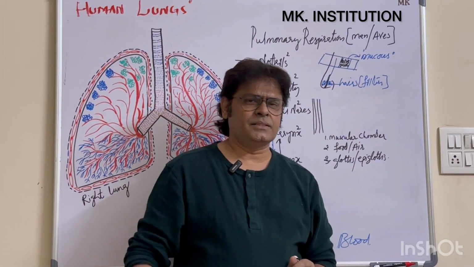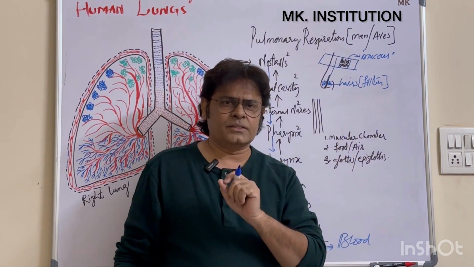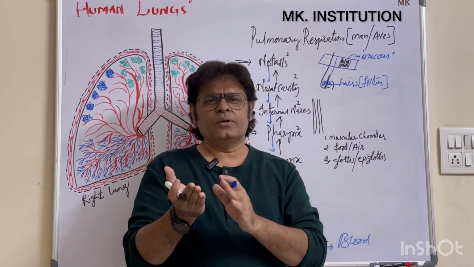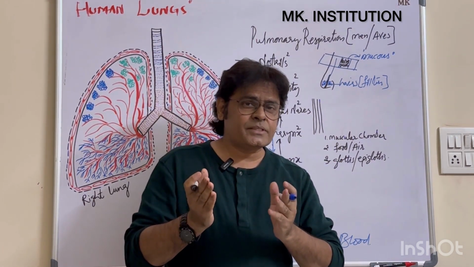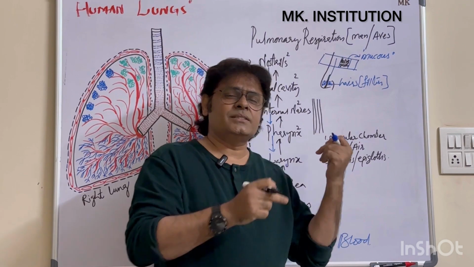Short answer, 1 mark, 2 mark answer here. What is the work of epiglottis and glottis? So simply you can write that. What are glottis and epiglottis? They separate the food from air. Where are they present? They are present in the muscular chamber called the pharynx.